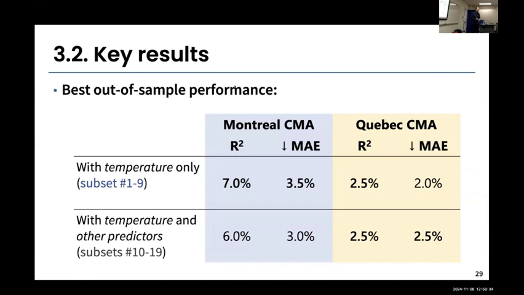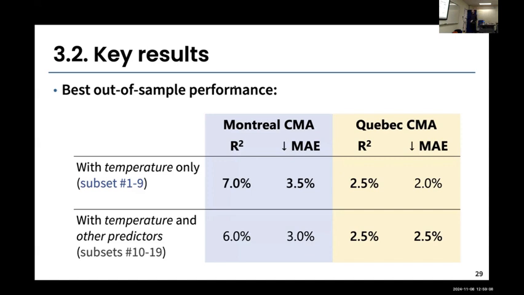That's kind of surprising because, as I said in the introduction, in a machine learning model, we should be able to just throw everything in the model, and that's not going to affect the prediction. But here, in the context where the relationship between mortality and temperature is kind of small, so it's not a very strong relationship, adding extra predictors just models some noise in the data. So that's not a good thing. And we've seen the same thing for Quebec, only a slight increase, but that was not significant. So we don't really see that much value in including more predictors in our model.